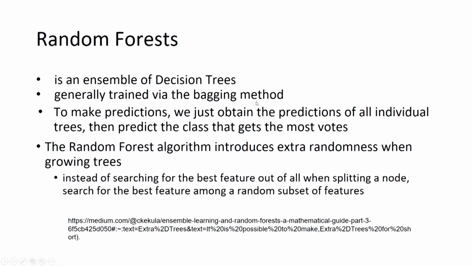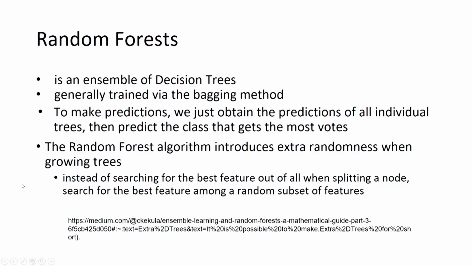Prediction is the same as we have seen in the general ensemble method. We obtain predictions of all individual trees and then predict the class that gets the most votes, or we take the average of all the predictions, and that will be the final prediction of the random forest.